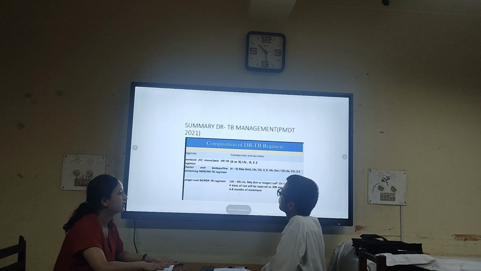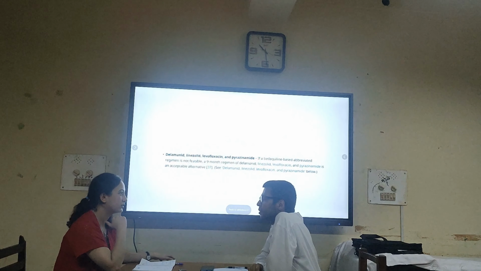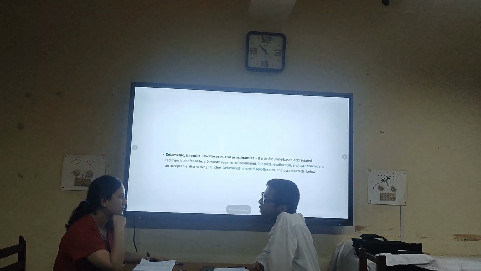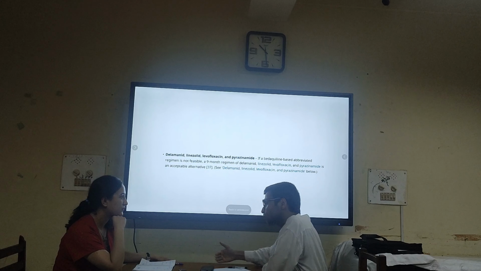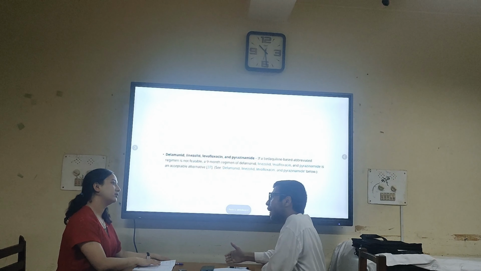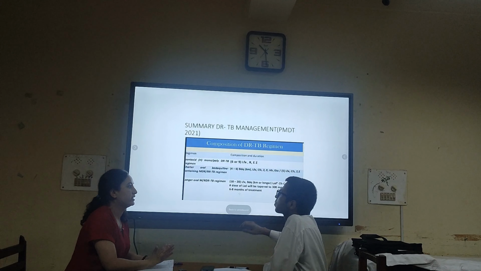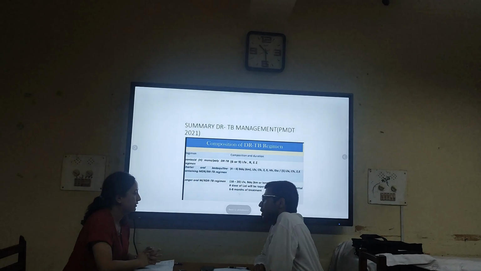So there have been multiple studies on multiple combination therapies to create a shorter course therapy. Multiple RCTs have been done and multiple RCTs are still going on to bring about less toxic drugs and reduce the time duration, making treatment patient friendly. And they have basically excluded all the injectable drugs from the upcoming newer regimens, right?